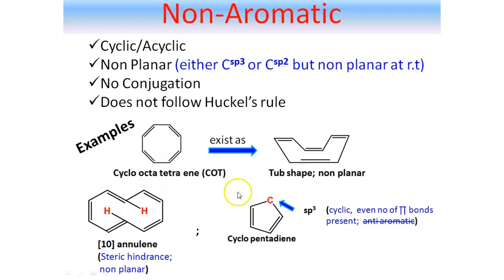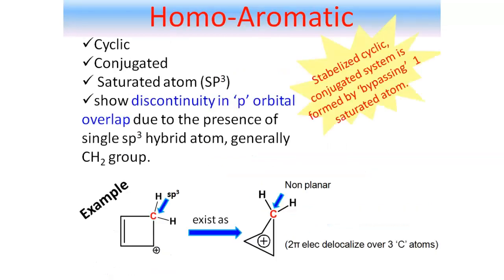Our next example is cyclopentadiene. Here, the system is cyclic. Even number of pi bonds are present. 2 pi bonds are present. But it is not an anti-aromatic system because there is a saturated carbon atom, sp3 hybridized carbon atom. That means complete conjugation is not present in the system. That means it will not be anti-aromatic, rather it will be non-aromatic system because of the presence of this sp3 hybridized carbon atom. So am I clear? Now coming to our next system, that is homoaromatic system.